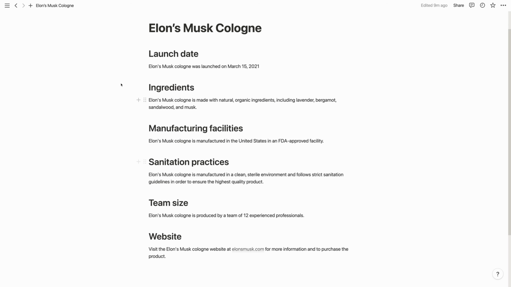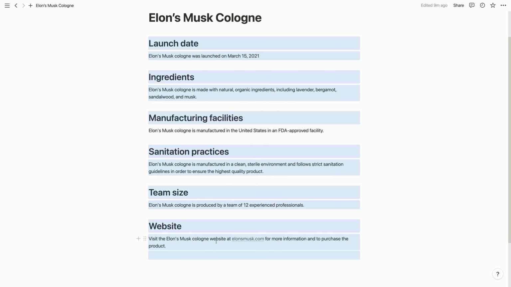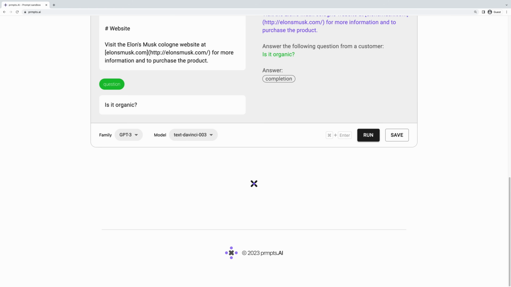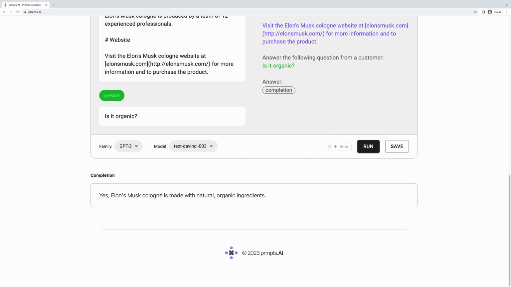One solution you might think would be, well, can I just take my knowledge base and insert it into my prompt every single time before I ask the question? That should give GPT-3 all the context it needs, right? Yes, it will, but you're probably not going to fit your entire knowledge base in a single prompt.